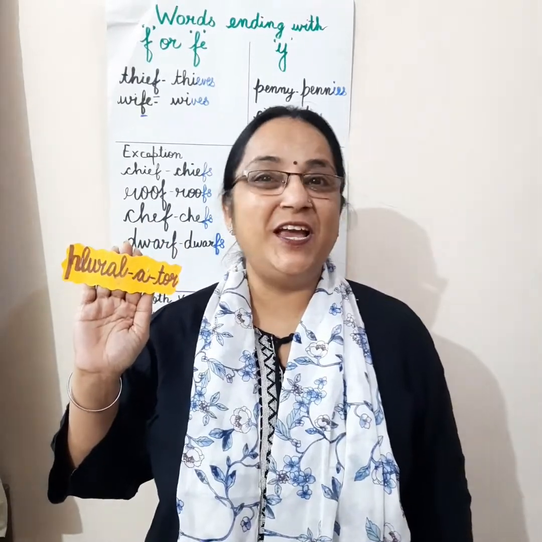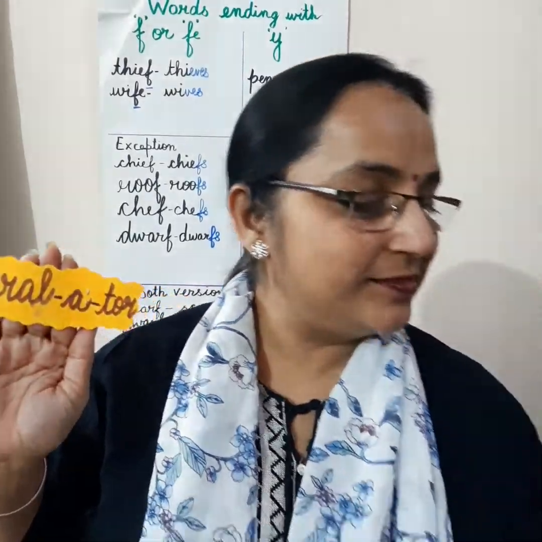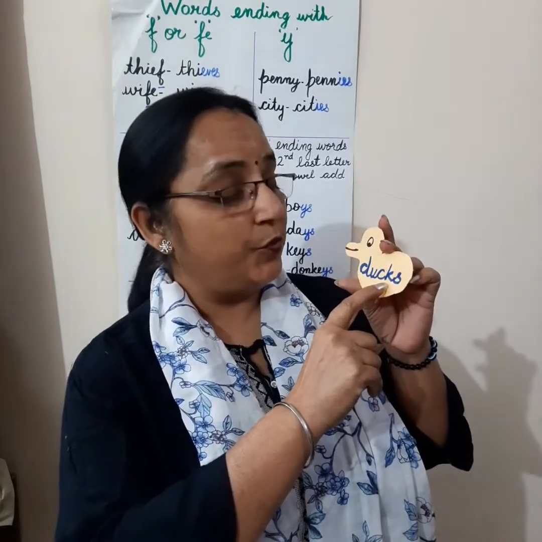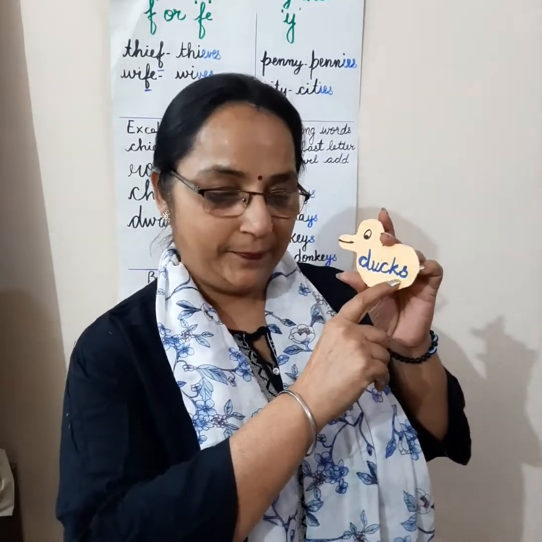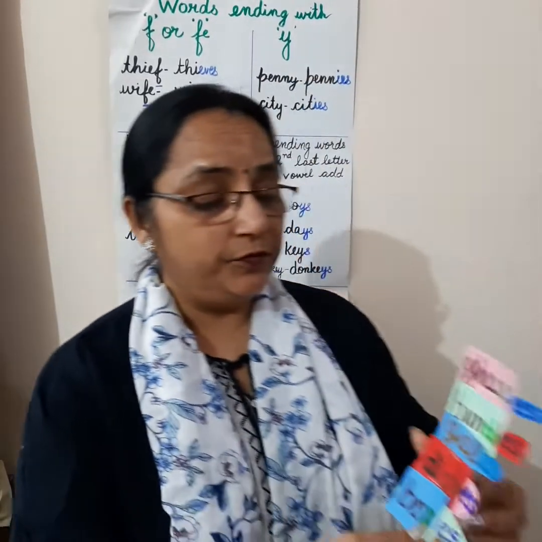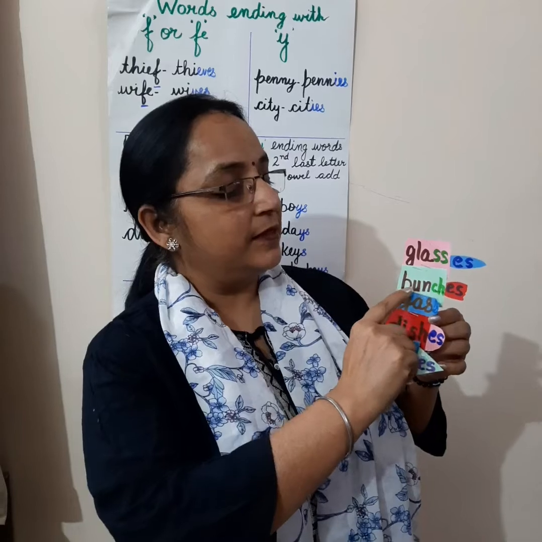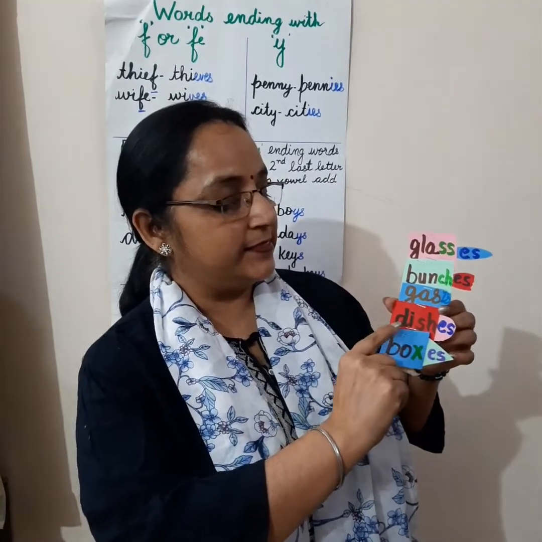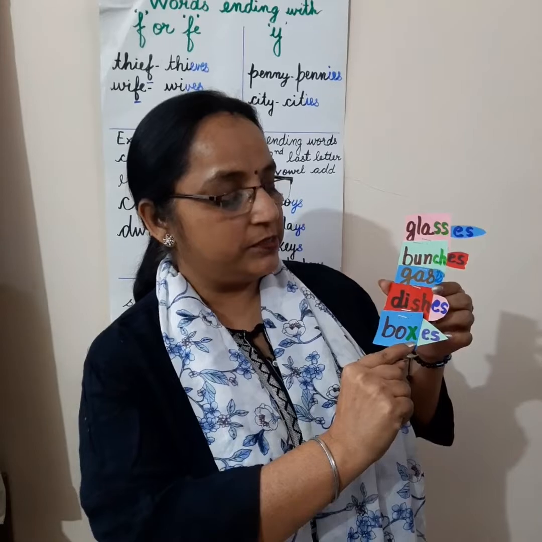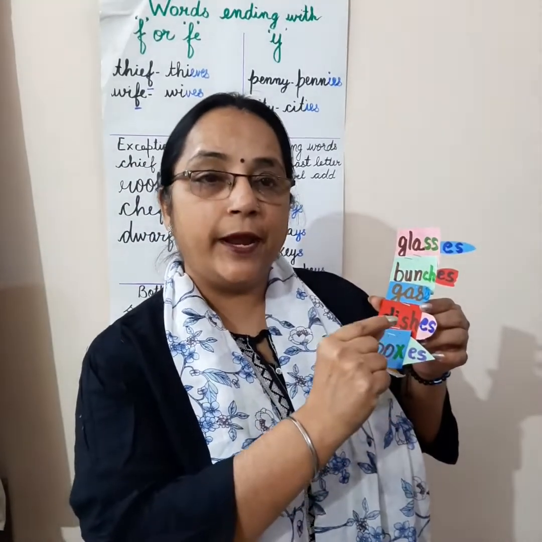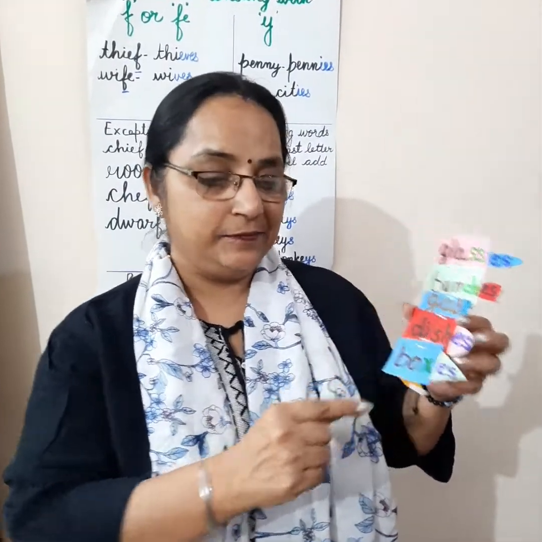And yesterday we did plurals. We have learnt 4 rules. So I will revise. The words that end with a consonant, we add S to them. And the words that end with a hissing sound like glass, bunch, gas, dish, box, to such hissing sound ending words we add ES.